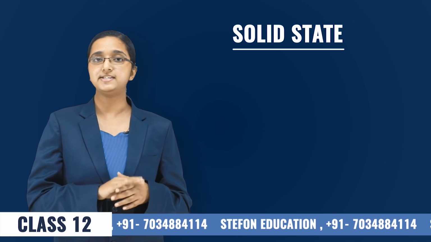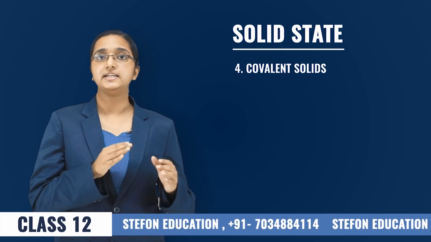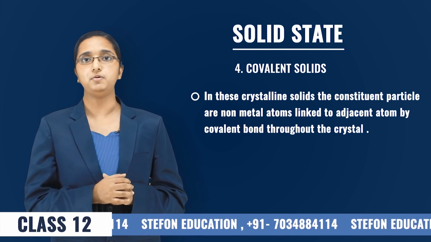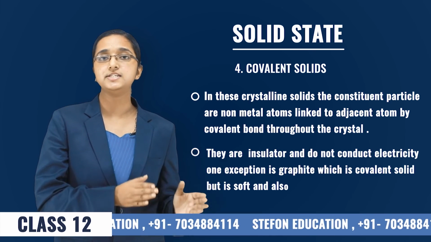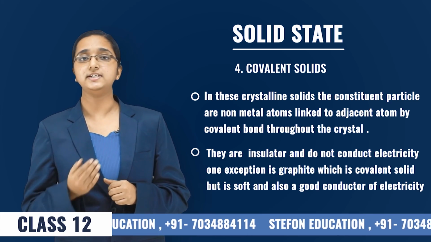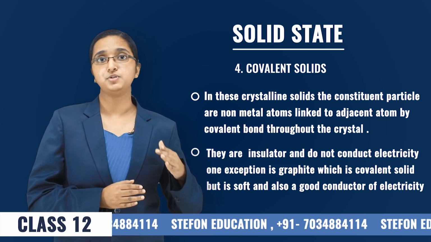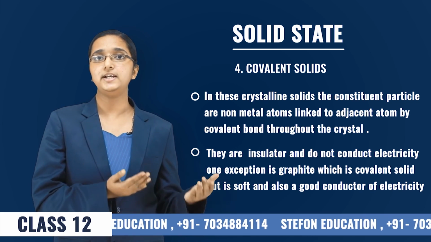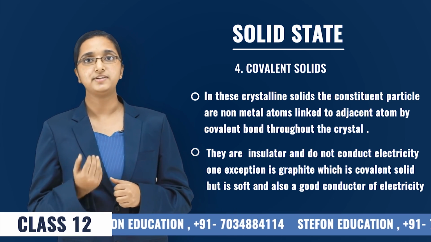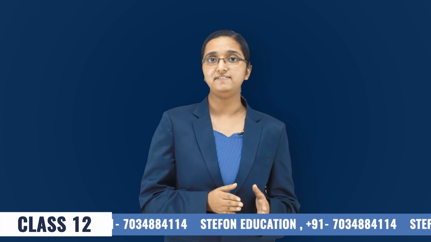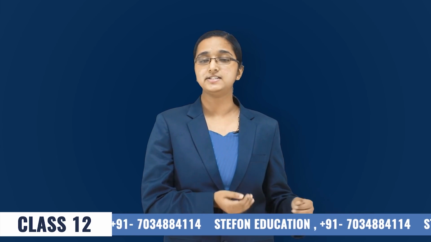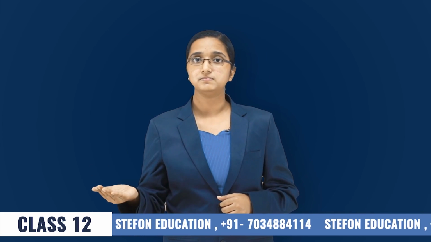The fourth category of crystalline solids is covalent solids. In the case of covalent solids, the force acting between the particles is a covalent bond. Here, the constituent particles are atoms of nonmetals. Usually, they are non-conductors of electricity, with an exception of graphite. Graphite, which is a covalently bonded solid, conducts electricity. It is due to the structural difference of graphite. So, we have learned that crystalline solids can be classified into molecular solids, ionic solids, covalent solids, and metallic solids.